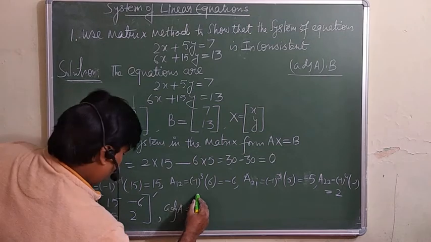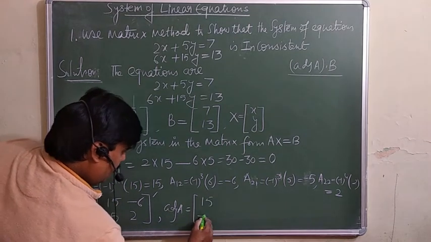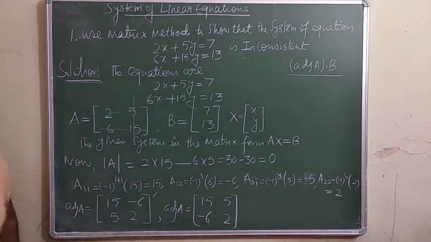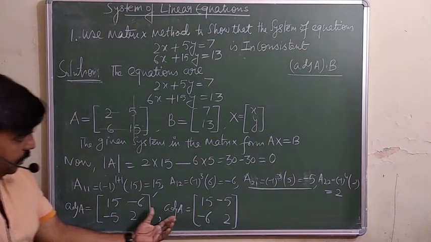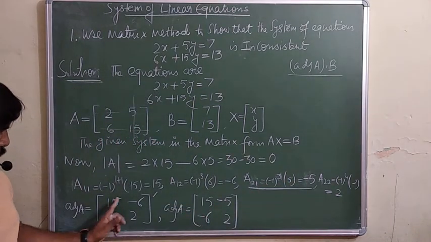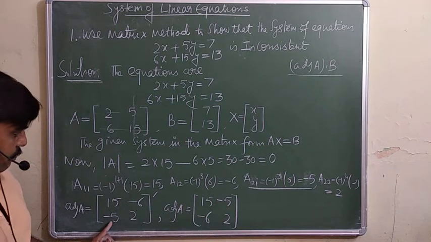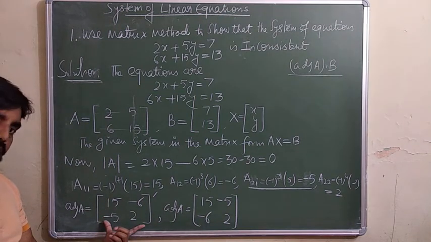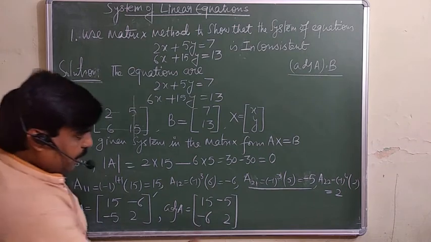So that will be equal to what? 15, minus 6, 5 and 2. See, so adjoint A will be this one. Here is the minus 5, so minus 5 will be here only. So 15 and minus 5, minus 5, 2 is there. The transpose of this one is the adjoint A. So adjoint A you know.